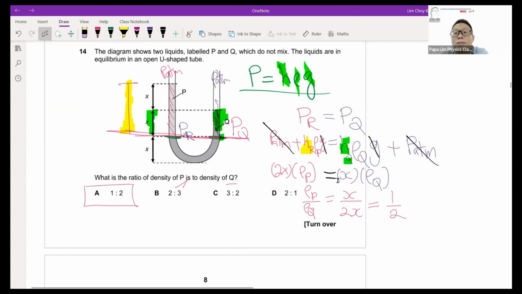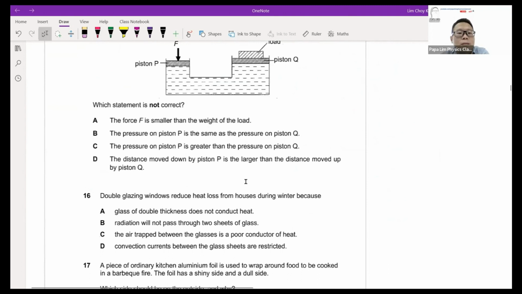This manometer mathematics, although it looks complex, actually it's a standard way whereby we apply the formula rho g h to manometer. So I would say it's a standard approach. Now for question 15, hydraulic pump.